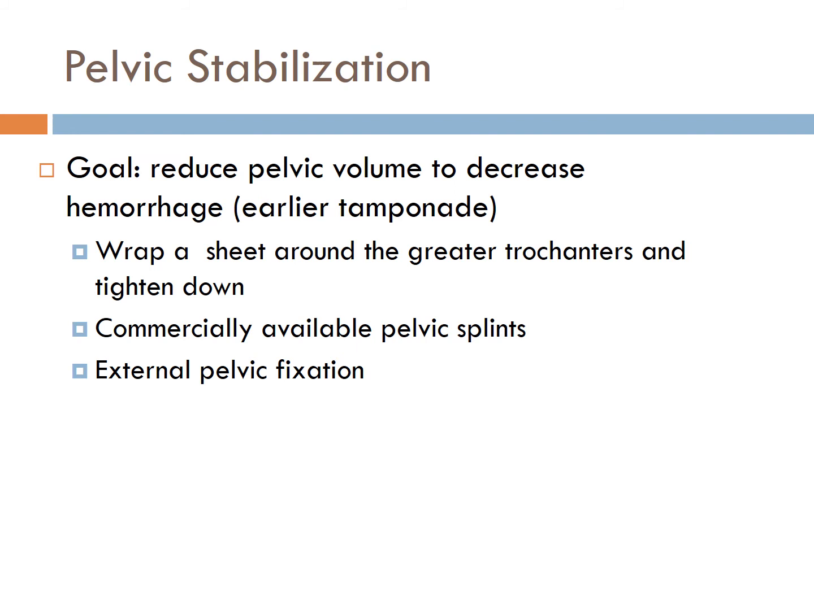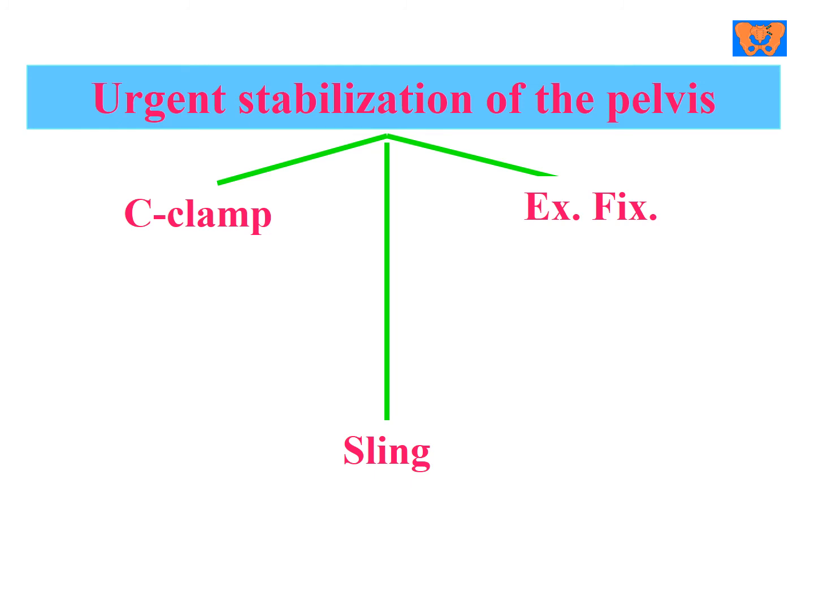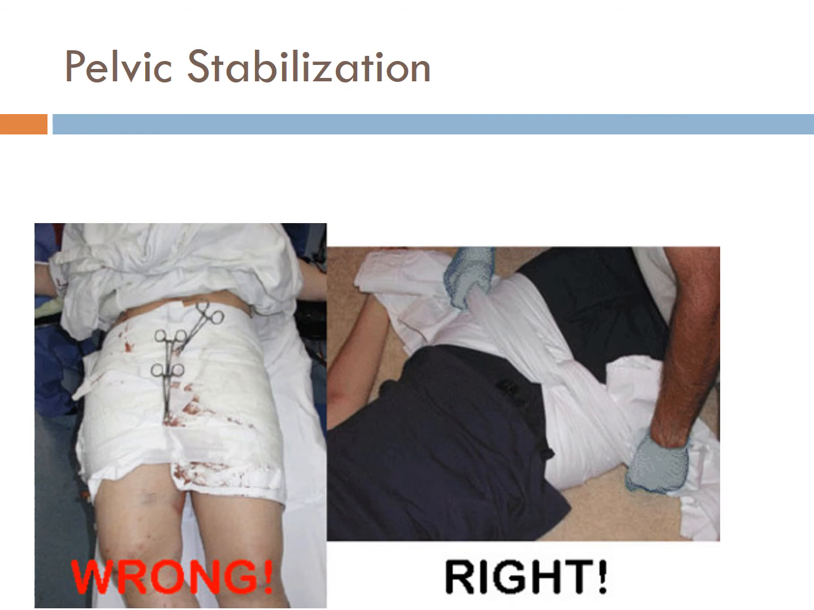This can be done by wrapping a sheet around the greater trochanters and tightening it down, or a commercially available pelvic splint or pelvic strap, or external fixation of the pelvis. So again, urgent stabilization includes external fixation, C-clamps, or slings. This is an example of pelvic stabilization using straps around the pelvis.